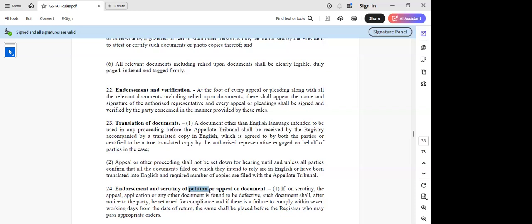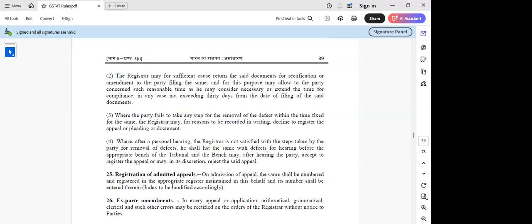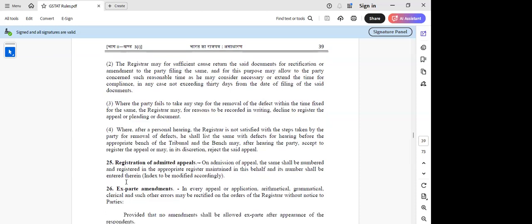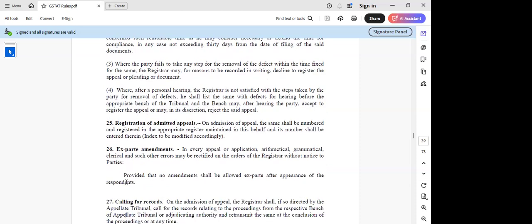So this is the point. It will be fine. Registration of admitted appeal. So once on admission of the appeals, the same shall be numbered and registered. So I think again this is the power of, I will not go into the appellate tribunal. All these ex parte amendments, all that he is supposed to do. These all are the powers of the registry, till calling for record.